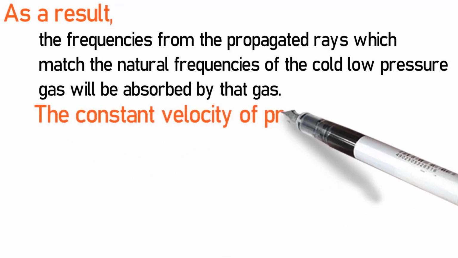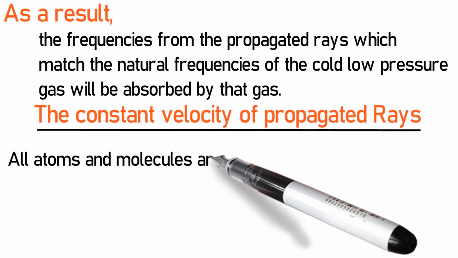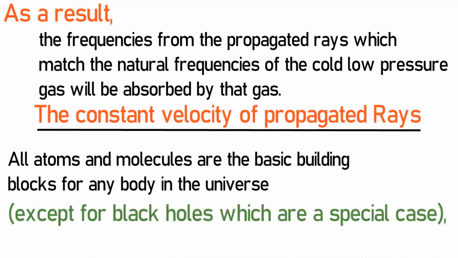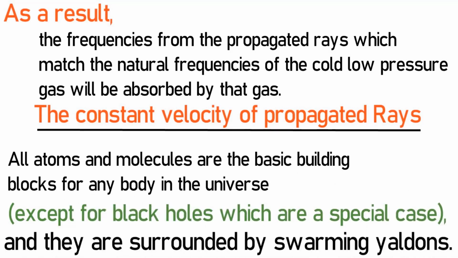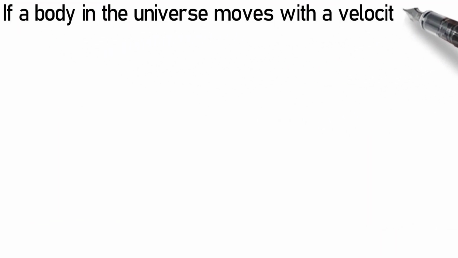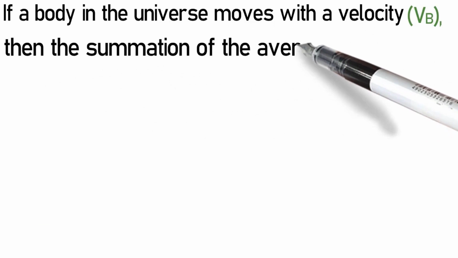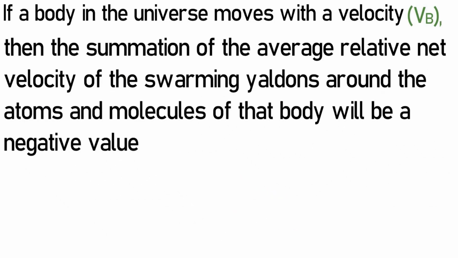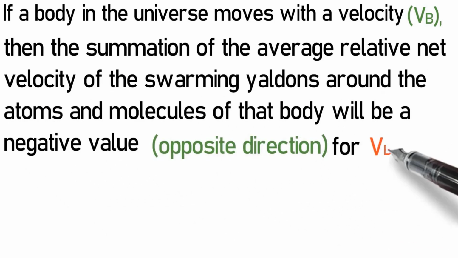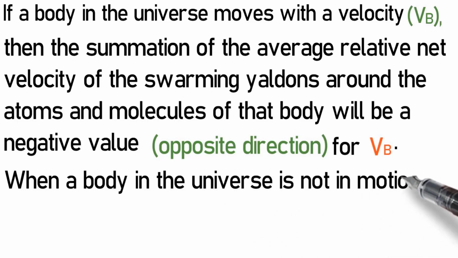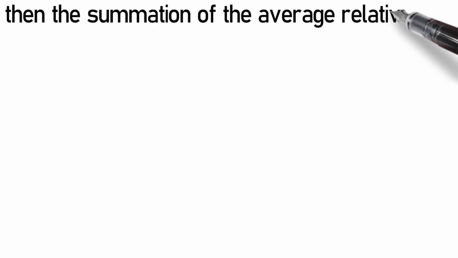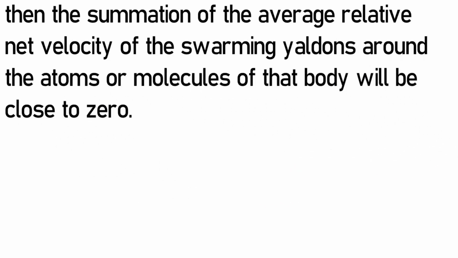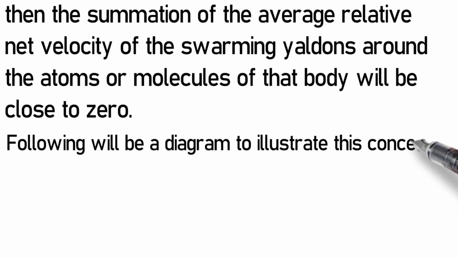The constant velocity of propagated rays. All atoms and molecules are the basic building blocks for any body in the universe, except for black holes, which were a special case, and are surrounded by swarming Yaldons. If a body in the universe moves with a velocity Vb, then the summation of the average relevant velocity of the swarming Yaldons around the atoms and molecules of that body will be a negative value, opposite direction, for Vb. When a body in the universe is not in motion, then the summation of the average relevant net velocity of the swarming Yaldons around the atoms or molecules of the body will be close to zero. Following will be a diagram to illustrate this concept.